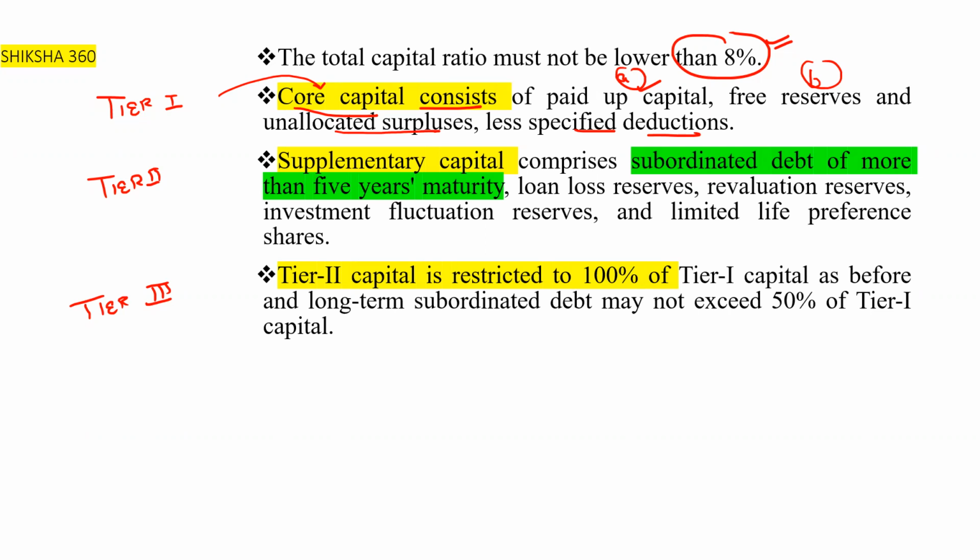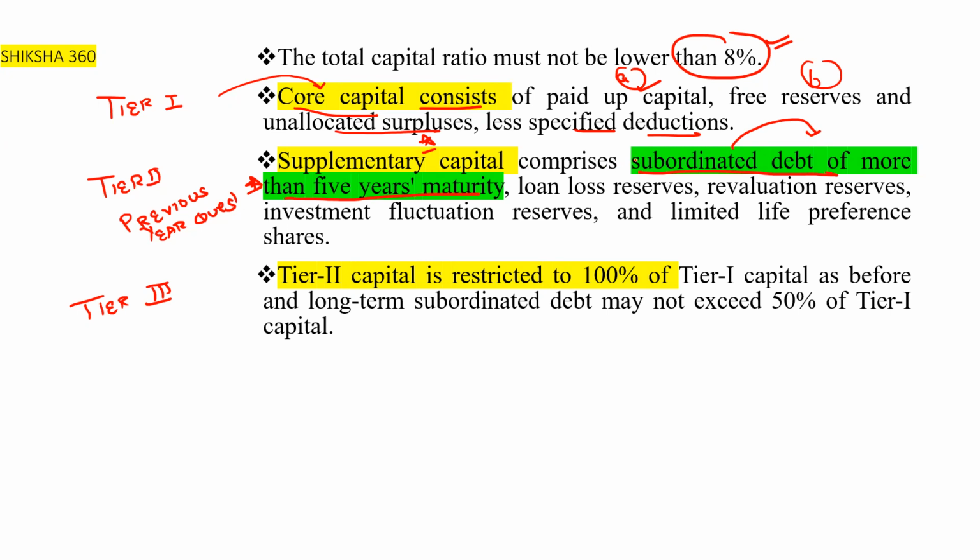Supplementary capital consists of subordinated debt of more than 5 years maturity. I am highlighting this in green because this is one of the previous year questions. They have asked about subordinated debt of more than 5 years maturity.